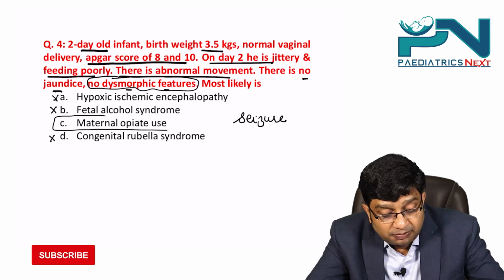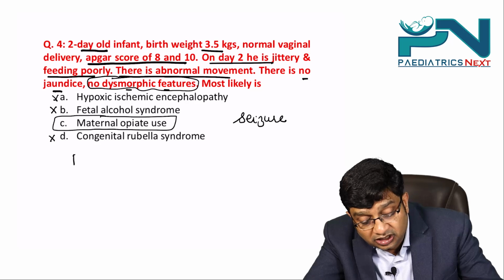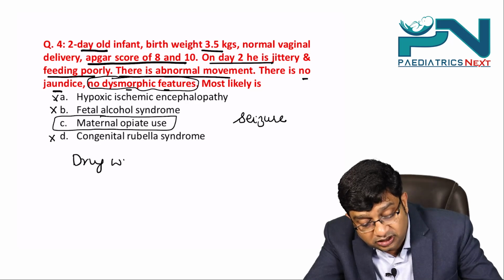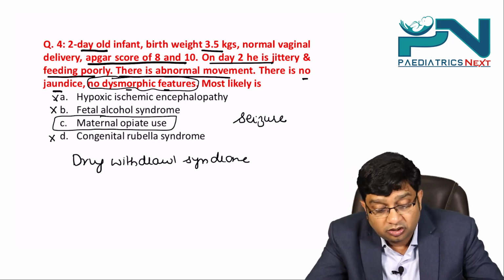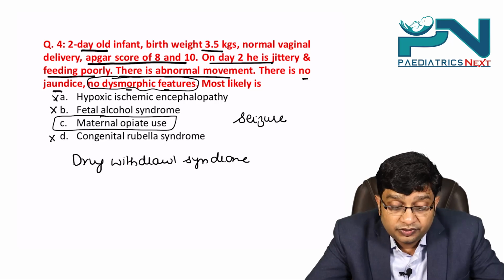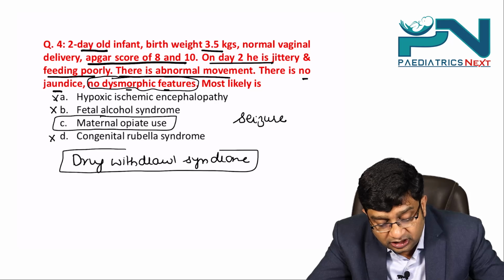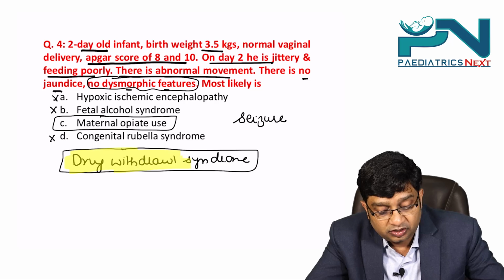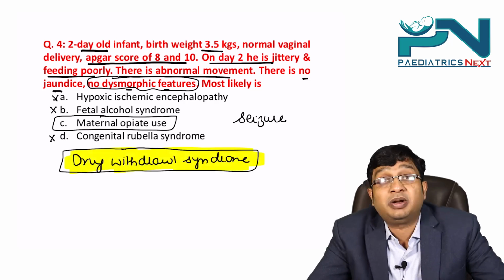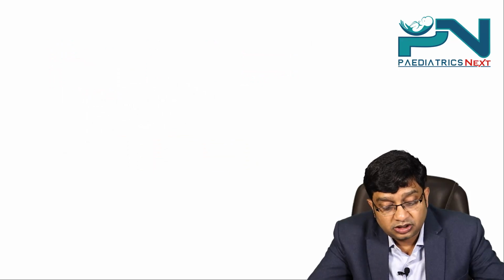The answer is maternal opiate use, and now the child is having the drug withdrawal syndrome. I am only talking of the possibilities out of the choices being given. So this child is most likely having the drug withdrawal syndrome. Clear? So the answer here comes out to be maternal opiate use. Coming on to the next question.